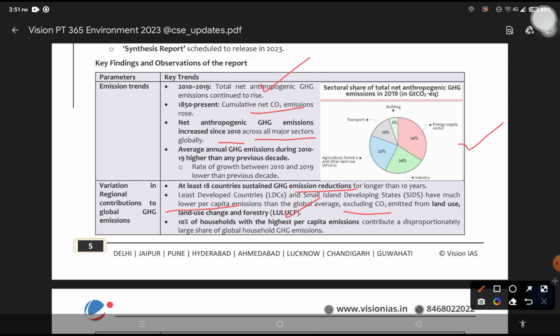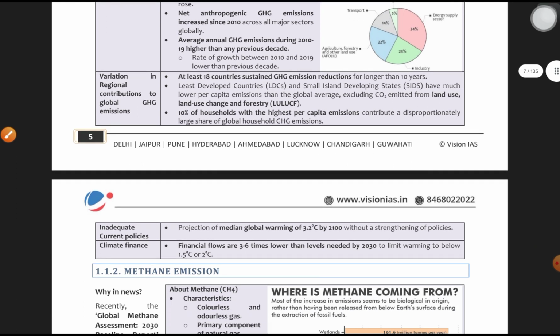The other reason is there is very little data about the LULUCF emissions. There is a lot of uncertainty. That is one of the reasons. So, what is LULUCF and why it is being excluded when it comes to assessment of global greenhouse gas emissions, that is the important understanding.